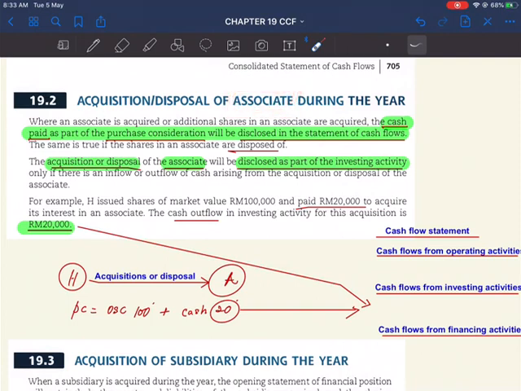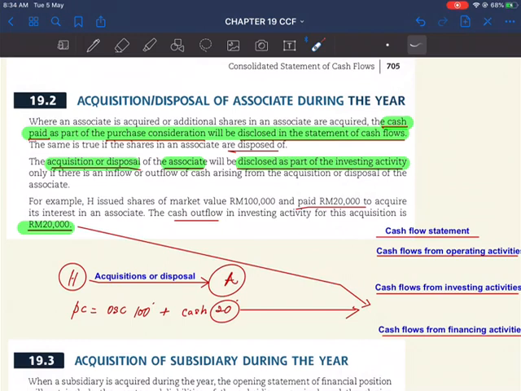Even if it is not a subsidiary, if you have a disposal or acquisition of an associate company, the cash that you pay as part of the purchase consideration to purchase the associate company will be disclosed in the statement of cash flows, and it will be included in the investing activities.